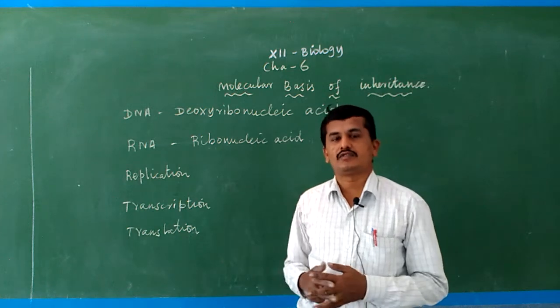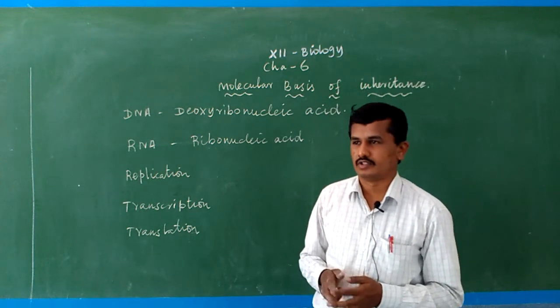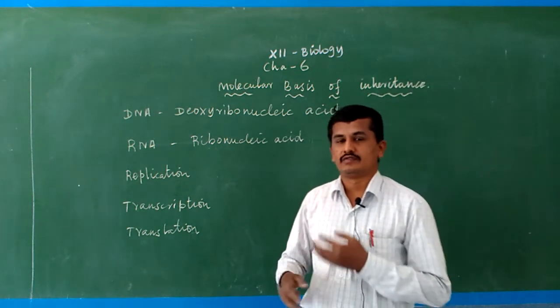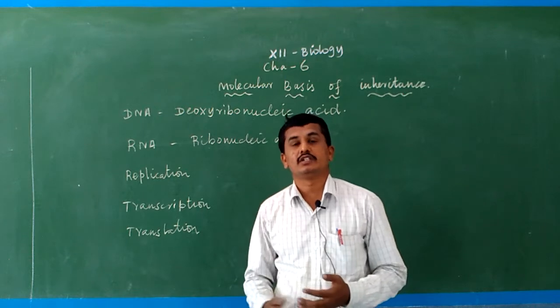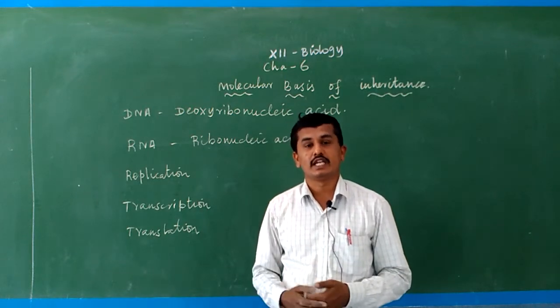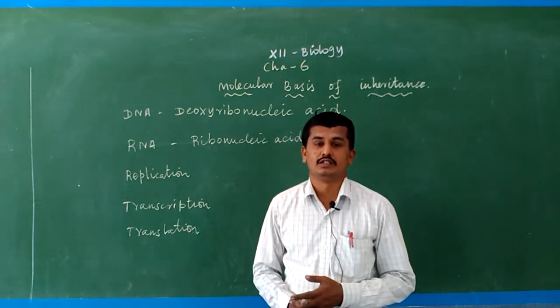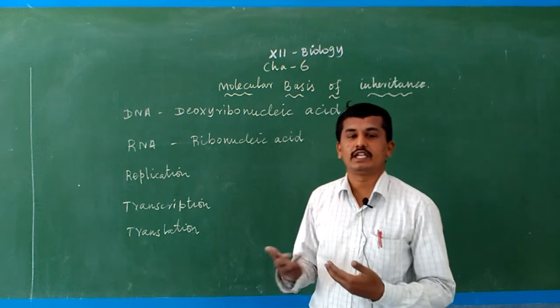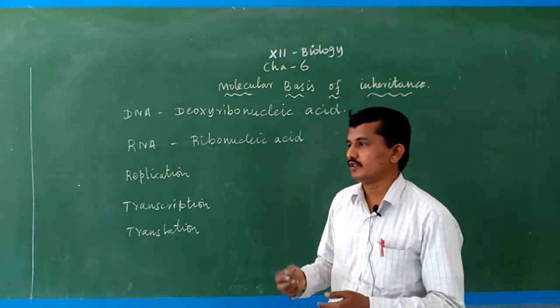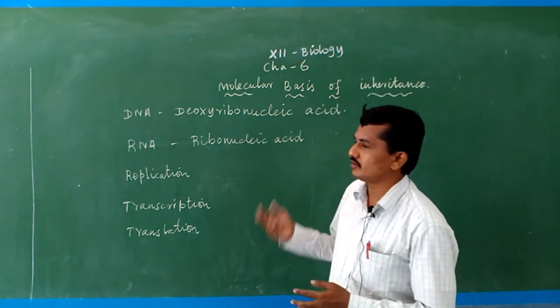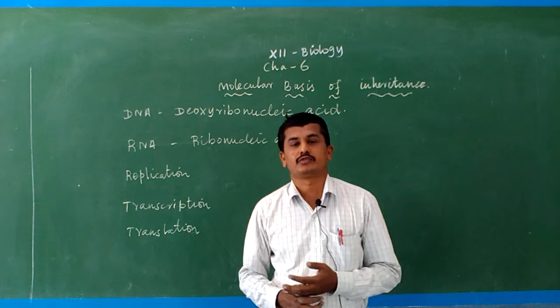After 100 years of research, it was found that the factors are nothing but genes, DNA present in the cell. So the idea slowly developed, and afterwards the molecular basis of inheritance slowly developed.